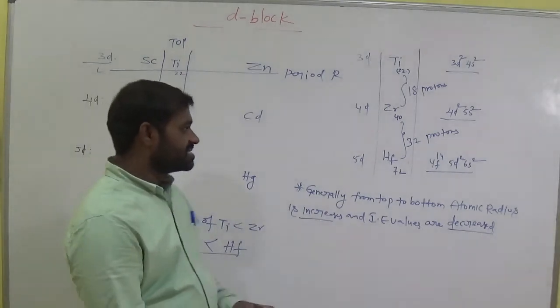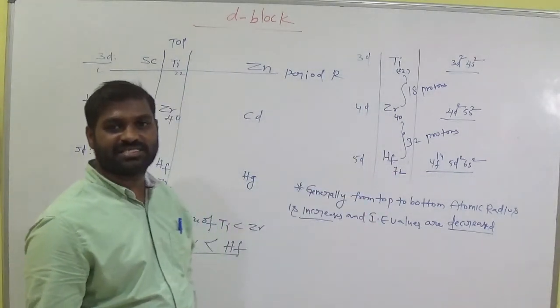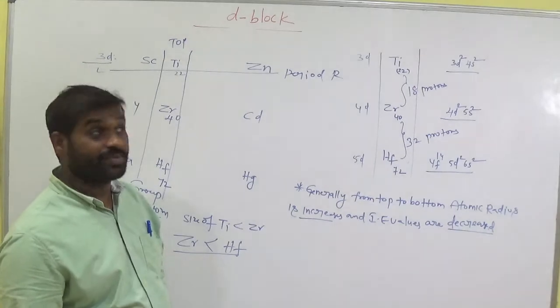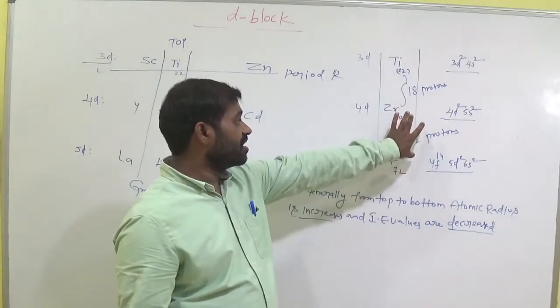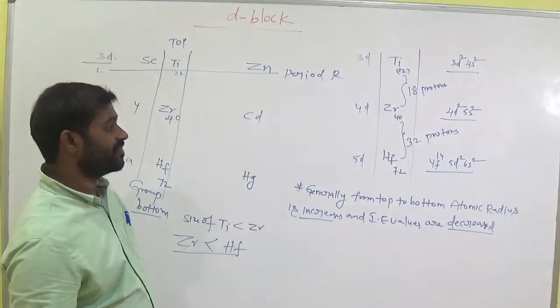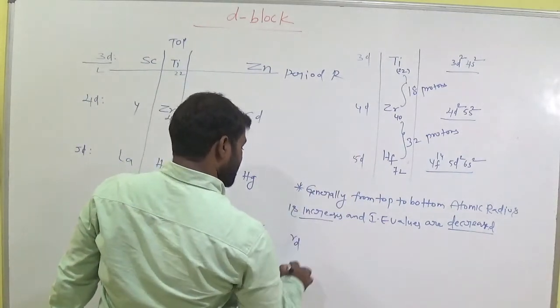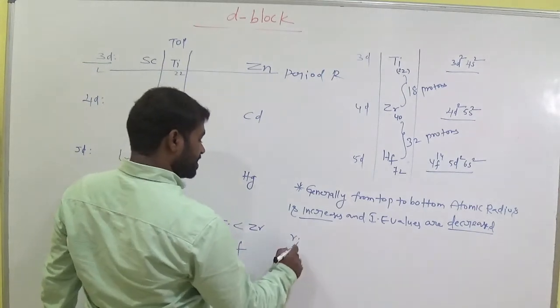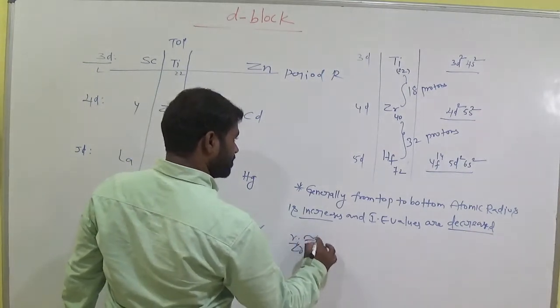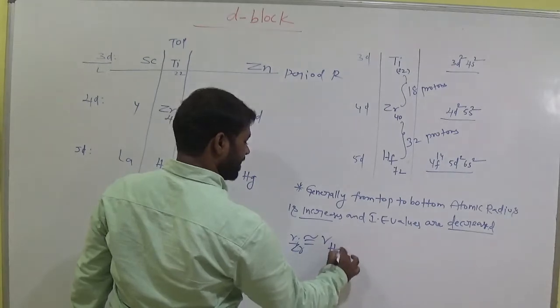There is suddenly an increase of 32 protons. How many protons? 32 protons. Here it is only 18, but there is a large difference between zirconium and hafnium. Okay, so here the radius of zirconium is almost equal to the radius of hafnium.